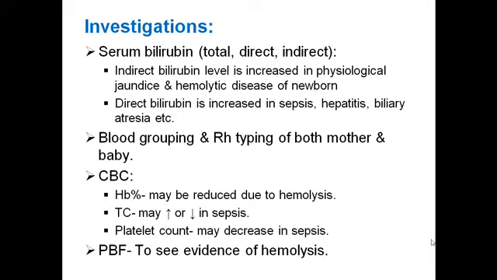Total WBC count may be increased or decreased in septicemia, and platelet count may also decrease in septicemia. So CBC is very important to diagnose the cause of jaundice, and the peripheral blood film is to see evidence of hemolysis.